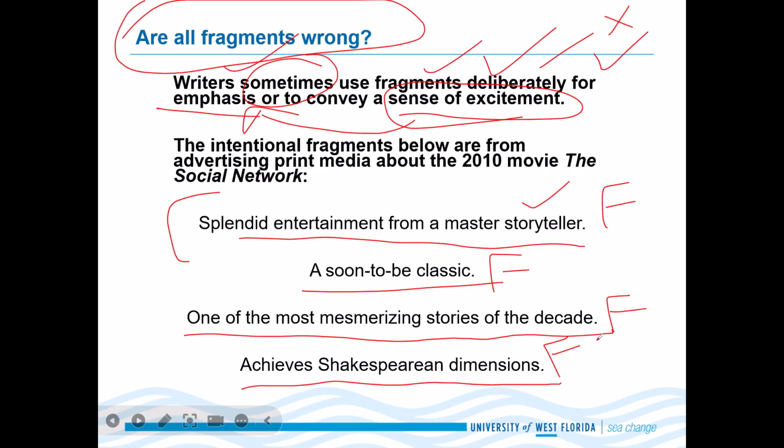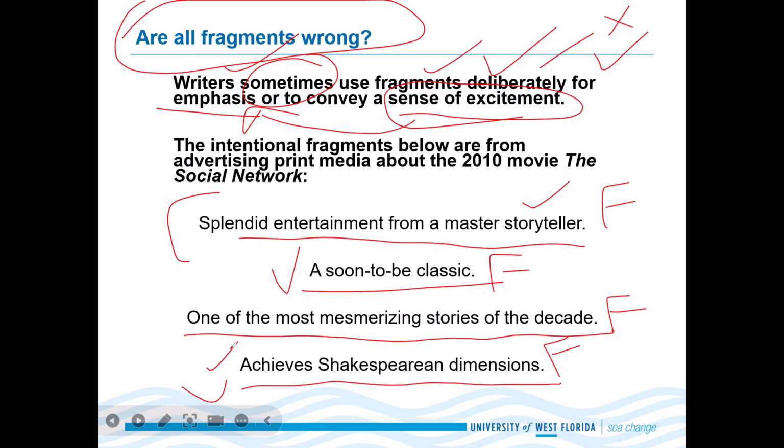A soon to be classic. Does it have a subject or a verb? No. Splendid entertainment from a master storyteller. Where is the verb? I can't find any verb. One of the most mesmerizing stories of the decade achieves Shakespearean dimensions. Where is the verb? Achieves, yes, this is a verb. But where is the subject? What is achieving the Shakespearean dimensions? What are we talking about? So these are also fragments.